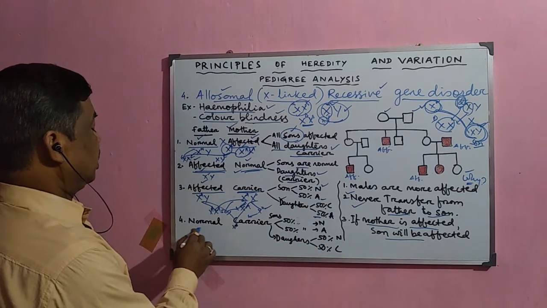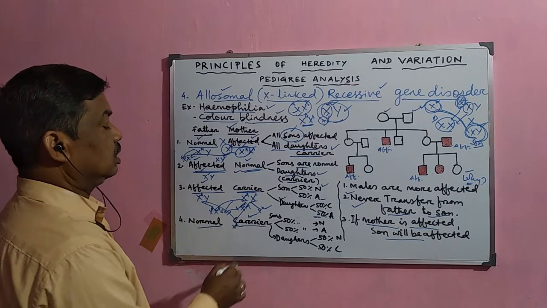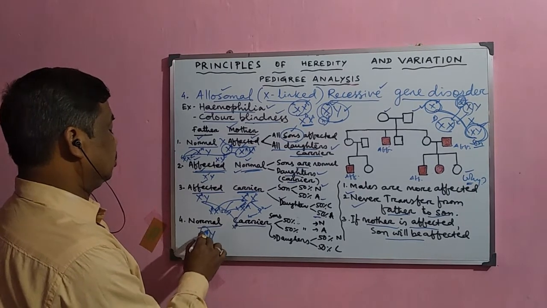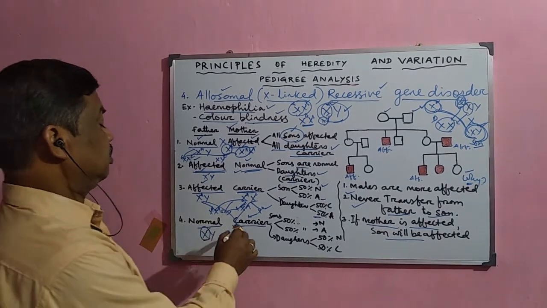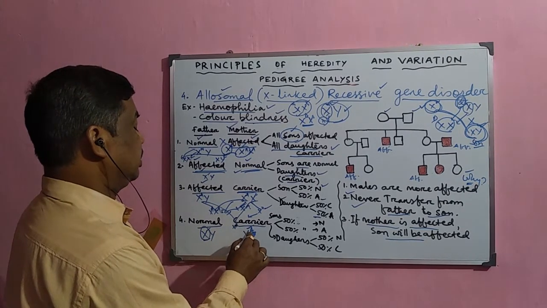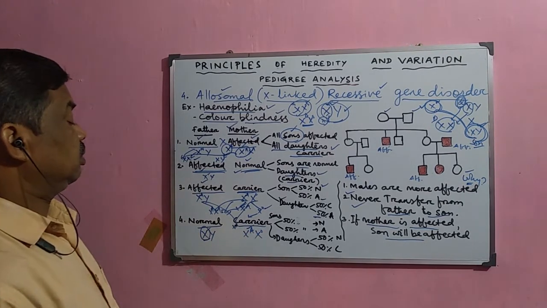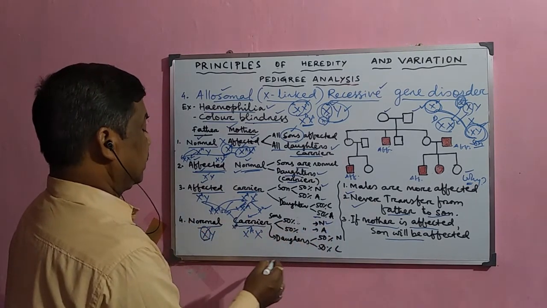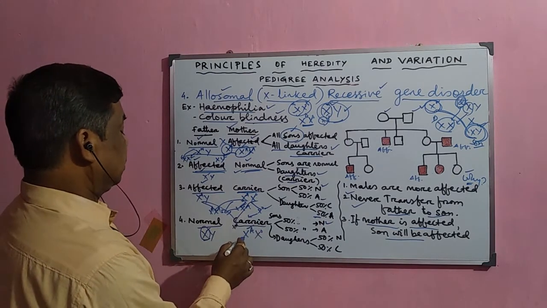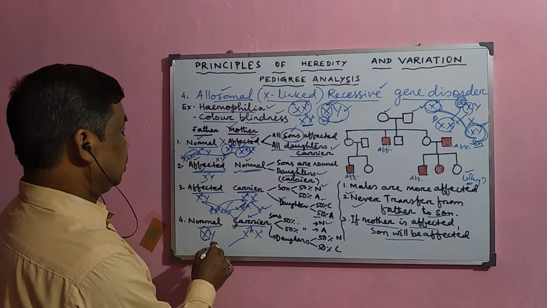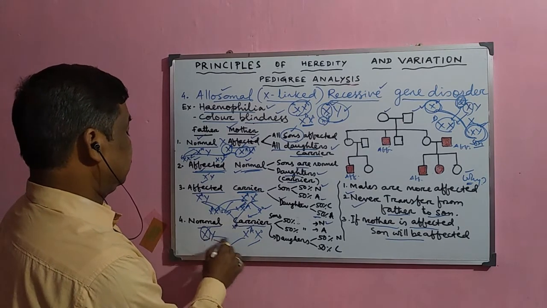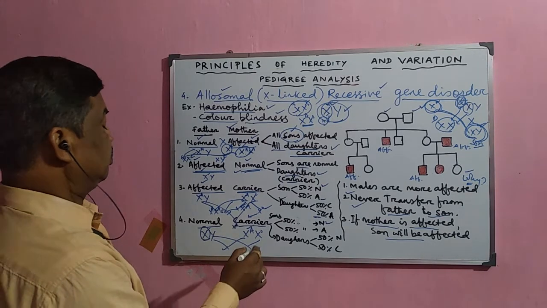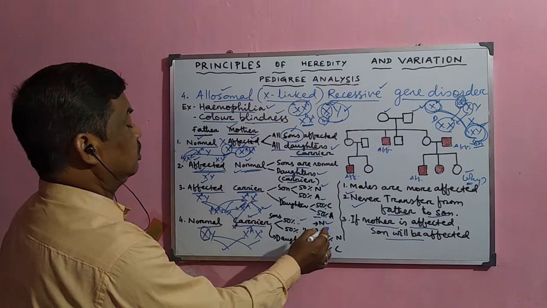Now the next case: the father is normal and the mother is a carrier. Normal means suppose X and Y are here, and the X chromosome has the normal gene, and the mother, being a carrier, has one affected gene and another normal gene. So 50% of sons are normal and 50% are affected, because the affected X will go to 50% of the sons and the normal X from the other 50%. So 50% will be normal and 50% will be affected.